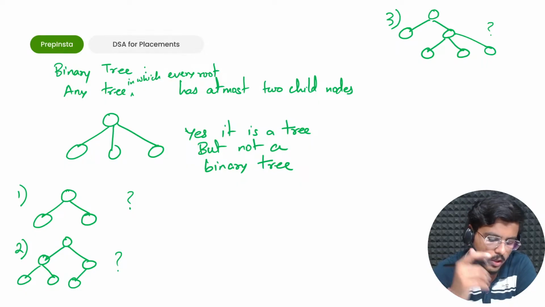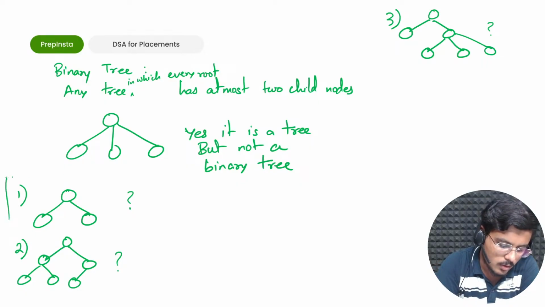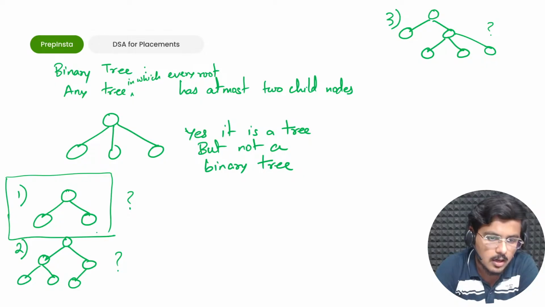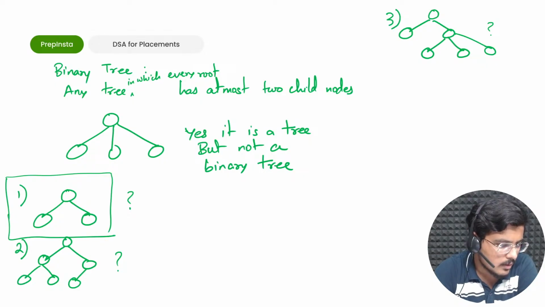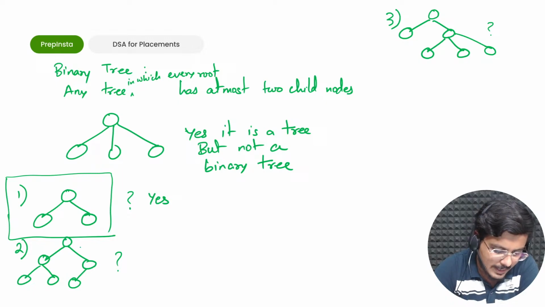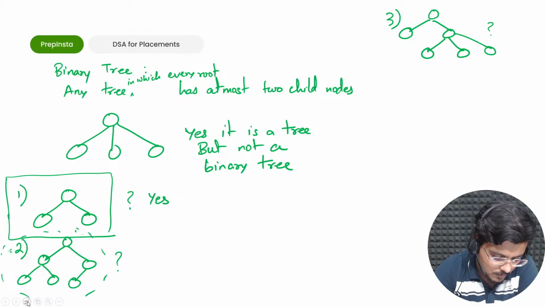Akanksha is saying no. This first one, this I am talking about. Akanksha, is this a binary tree? I have now put a box around it. Tell me. Yes, correct Yogesh. It is a binary tree. Now if I go again to this second tree, is this a binary tree? Check the second one. This particular tree, check it. Is this a binary tree? Tell me.